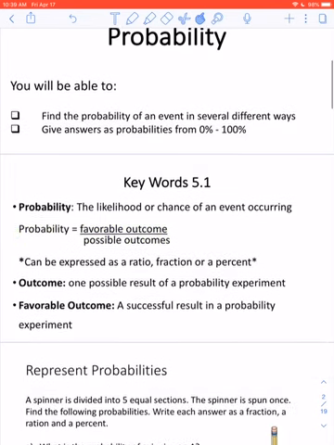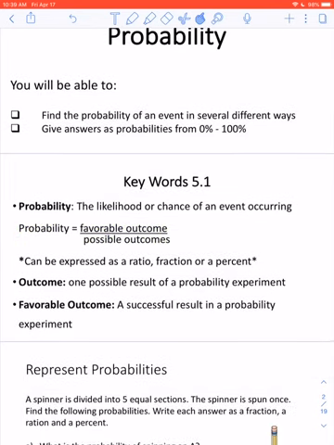Continuing on, this is what's going to be new for us. Probability can be expressed as a fraction and a percent as well as a ratio. The ratio is going to be new for us. We haven't looked at those yet, but ratios are really nice and simple. So that's good news.